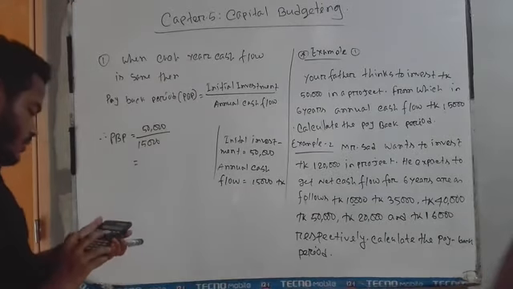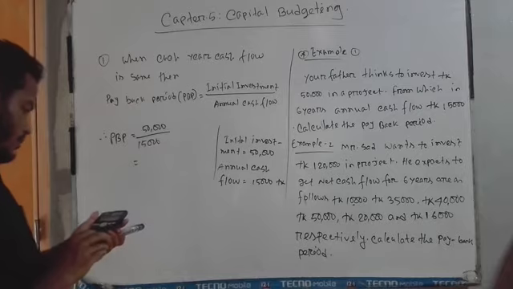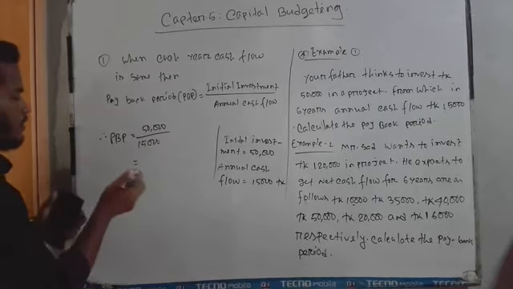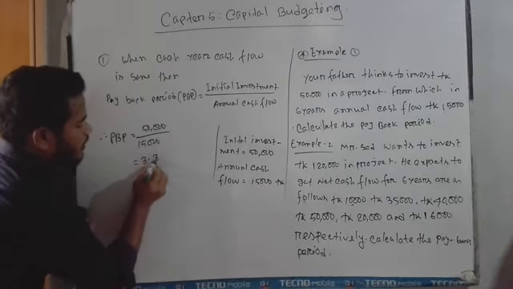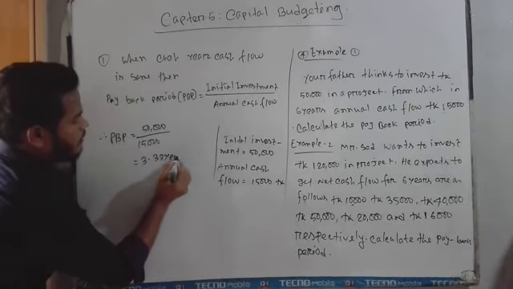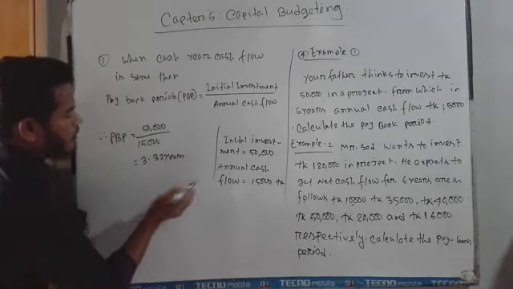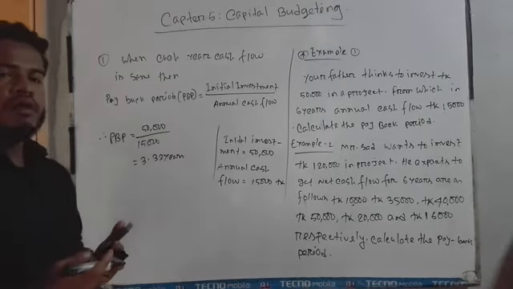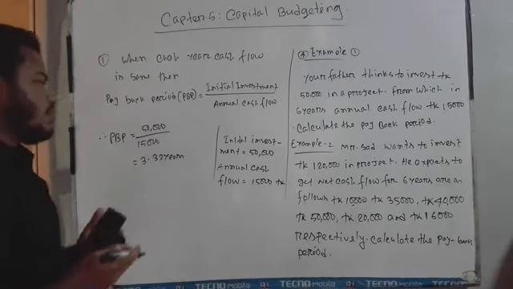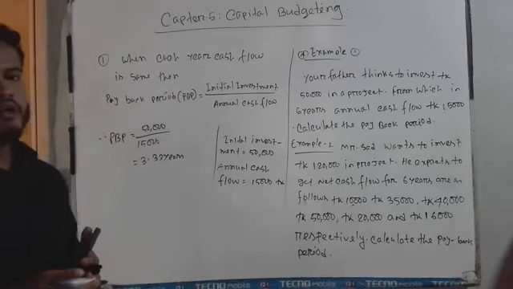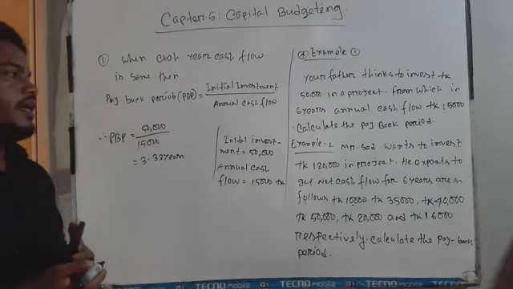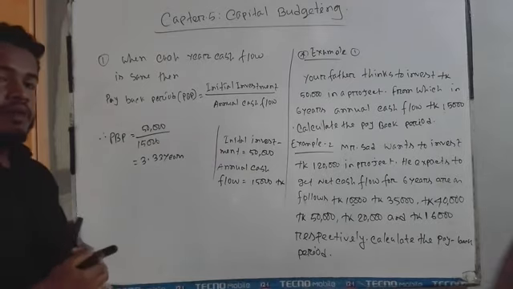Here 50,000 divided by 15,000 taka is 3.33 years, needed to recover the initial investment amount of 50,000. That's why, dear student, you can easily find out the payback period. This is one kind of technique, or one kind of method, to calculate the payback period.